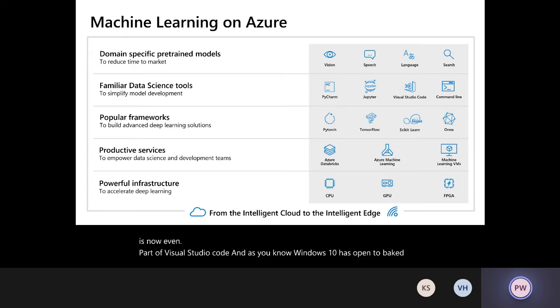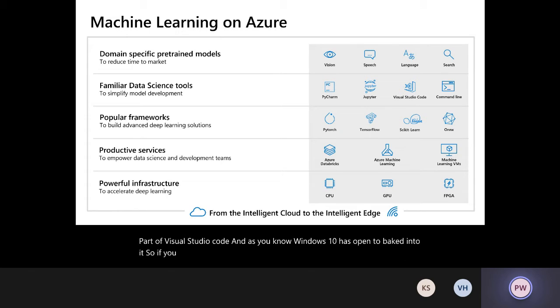So if you just want to run some of your Linux commands for your data processing, and that's what you're comfortable with, you can even use the Ubuntu Bash shell on your Windows 10, right? So, and then there are a lot of pre-trained models that have been made available as REST endpoints.